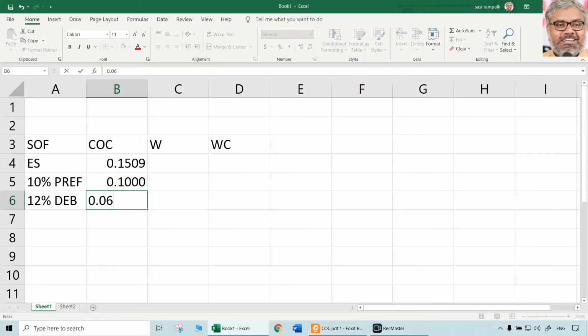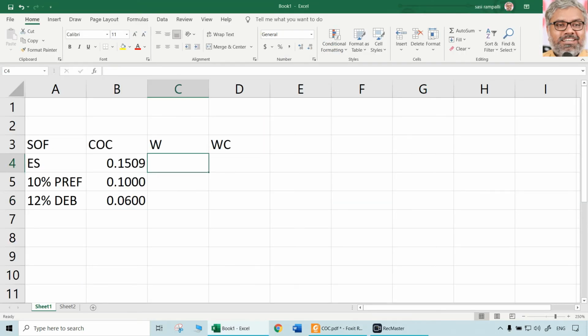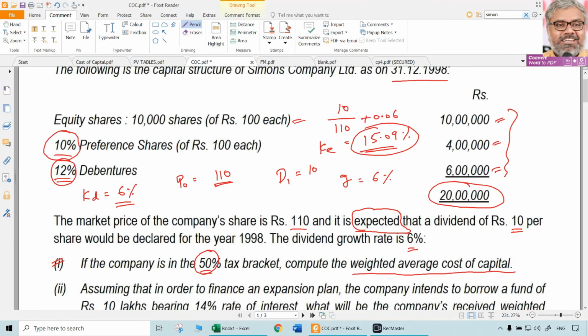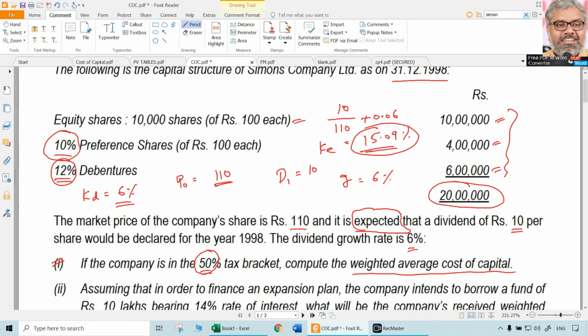Debentures cost will be 0.06 because 6% is the cost of debt. Since 12% debentures and 50% tax bracket, KD is 6%. That is the costs individually. Now we need weights. Weights can be calculated separately by taking the totals. We can save time by using the lakhs.